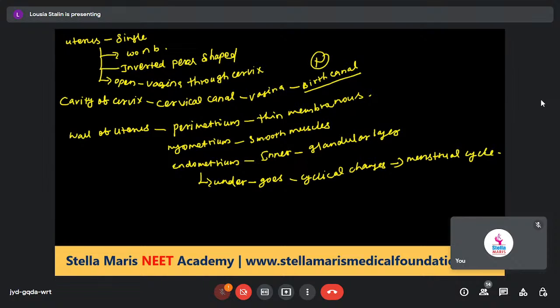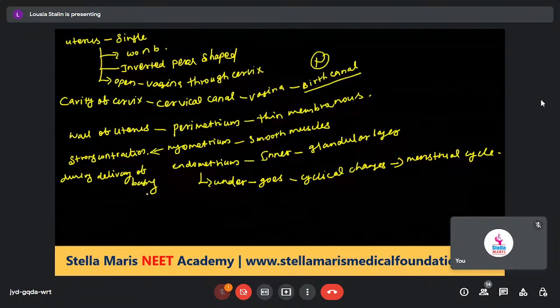Next, the myometrium exhibits strong contractions during delivery of the baby.